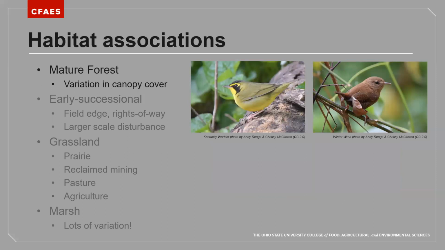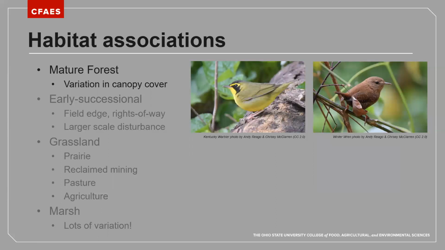Beyond these very broad categorical habitat associations, once you begin to get an understanding of what bird species might be forest birds or field birds or grassland birds, I encourage you to really observe these bird species to get a better understanding of the variation in the habitat that they're using.